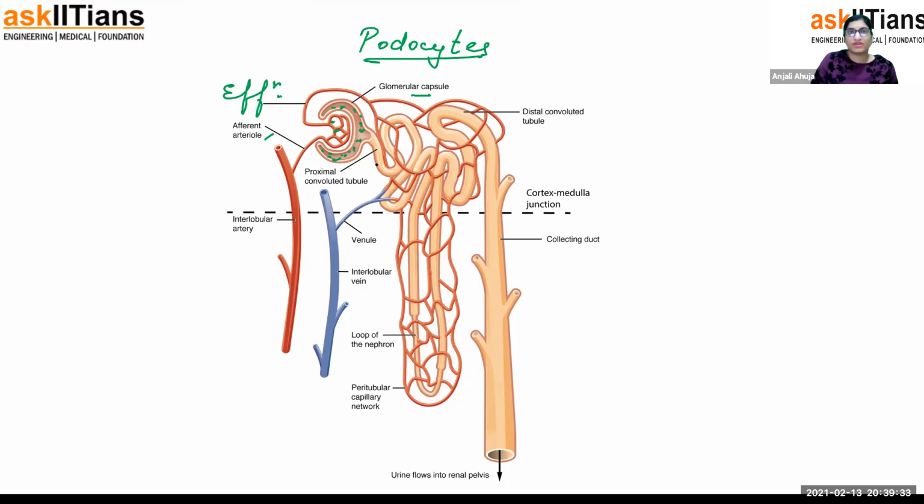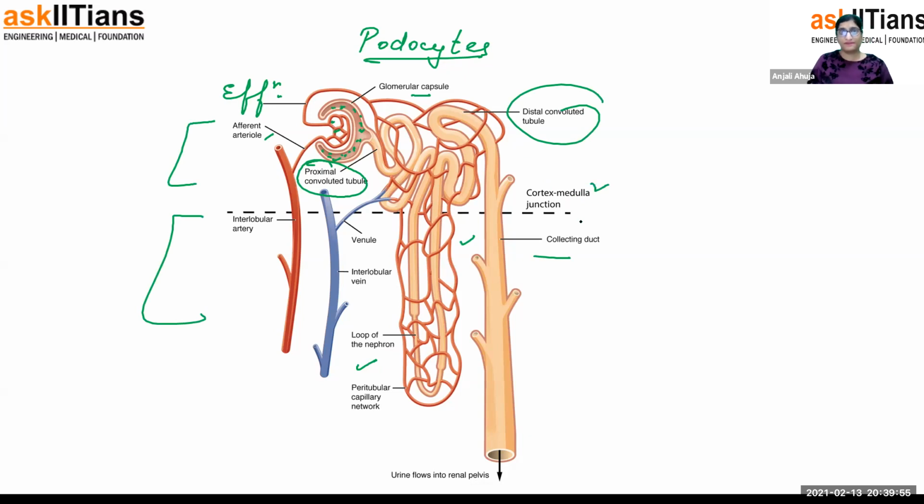Now, this one is the proximal convoluted tubule. Did they mention it in the diagram? Yeah. This one is the proximal convoluted tubule. And then there is the loop of Henle, which has a comparatively smaller diameter. And then there is the distal convoluted tubule, the rest of it with a bigger diameter. This is the collecting duct. This part is the cortex, and this one is the medulla.